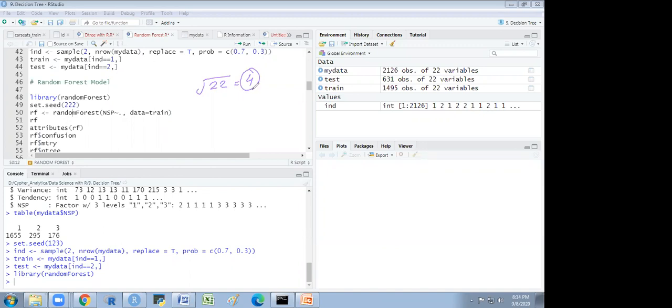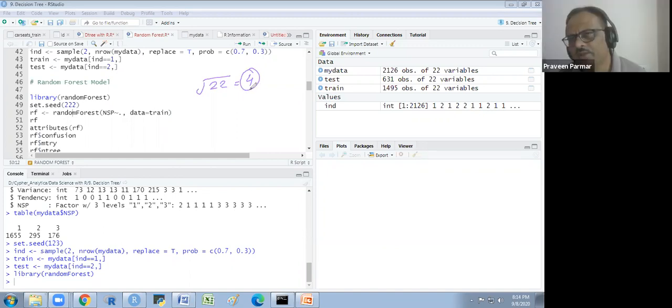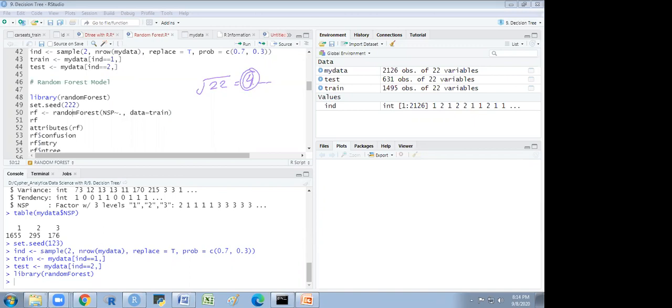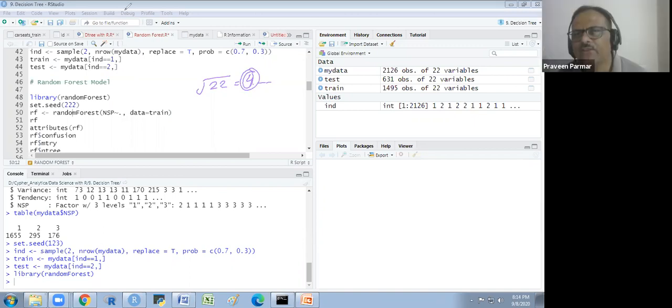The 5 square is 25, so it is 4 point something. 4 is the greatest integer, so the number of splits should be 4. Does that make sense to everyone?